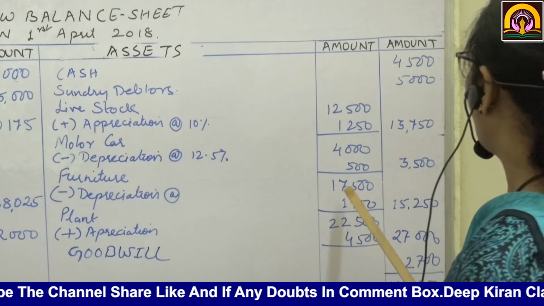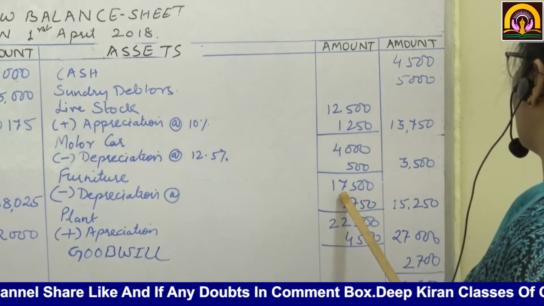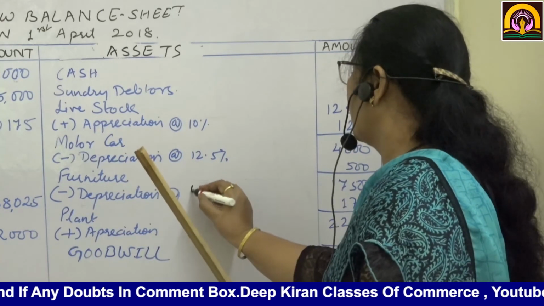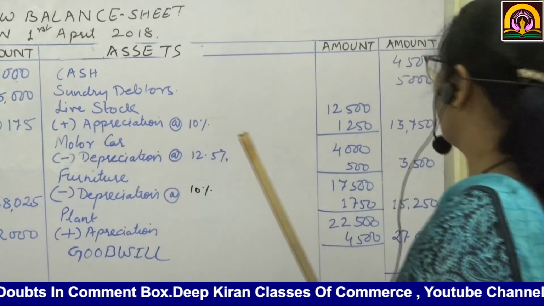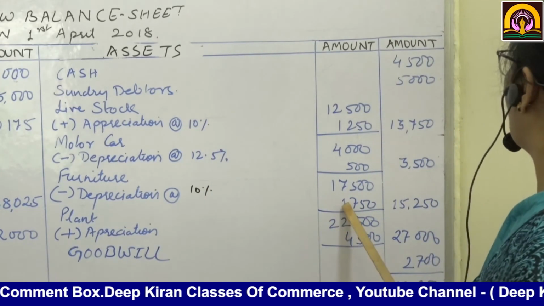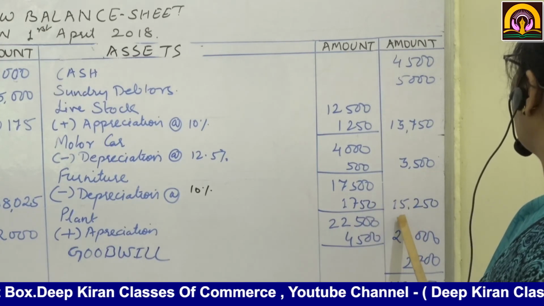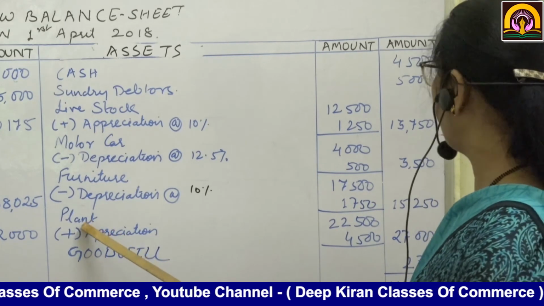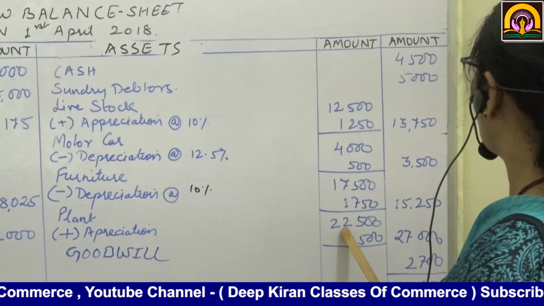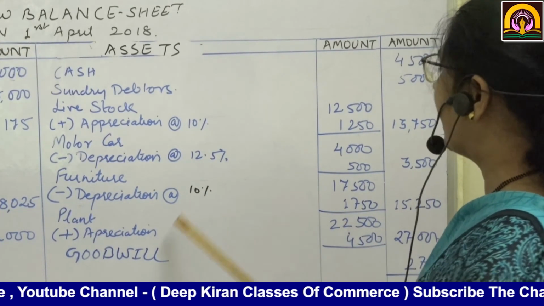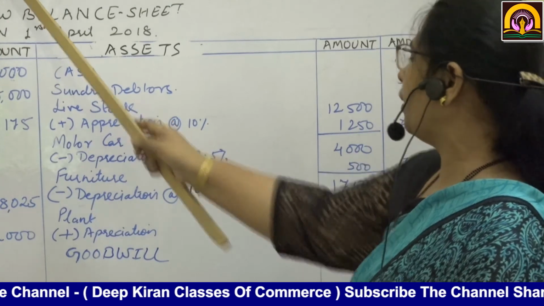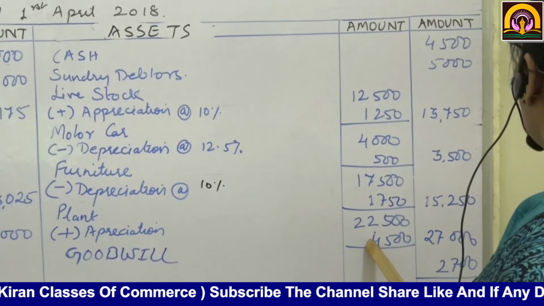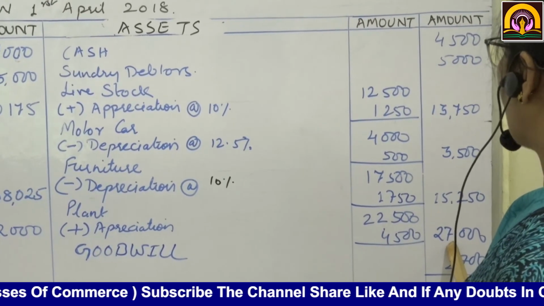Furniture. The value of furniture is 17,500. Now depreciation at the rate of 10%. How much will it come to? 1,750. That is, the outer column 15,250. Now plant. How much is the value? 22,500 is the value, but there is appreciation at the rate of 20%. So how much? 4,500. Total up it will come to 27,000.